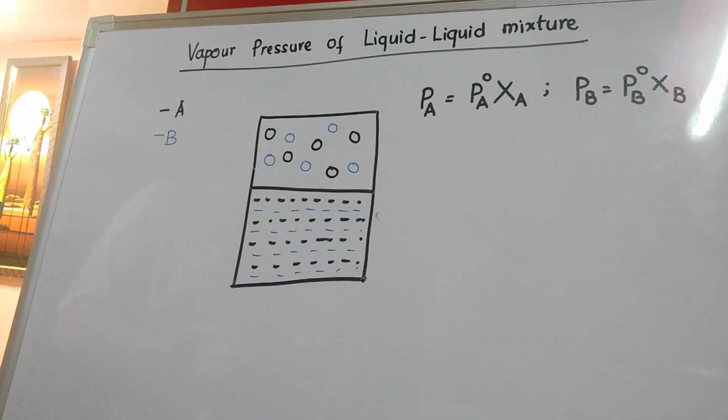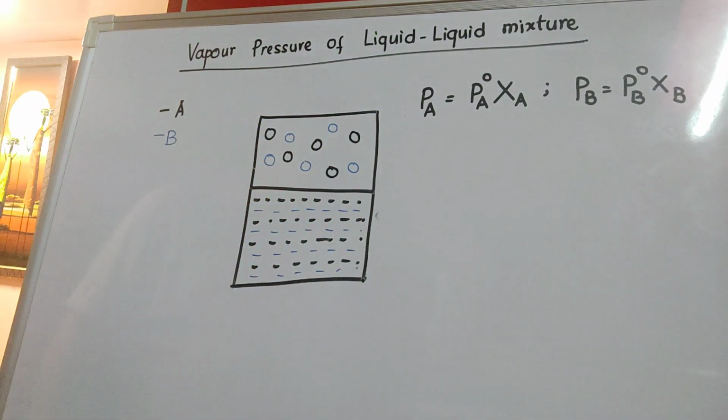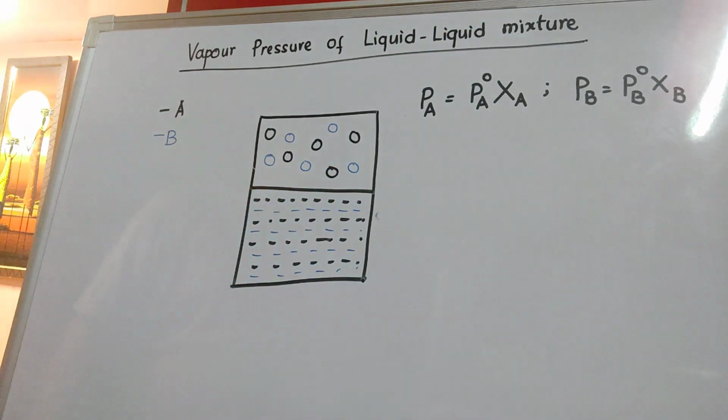There is a law that we discussed in class 11 called Dalton's law of partial pressure. What does this law state? It states that if the vapors or gases are chemically non-reacting, they are not changing their individuality, not changing their identity, then the total pressure of the vapors will be equal to the sum of the partial pressures of all the gases.